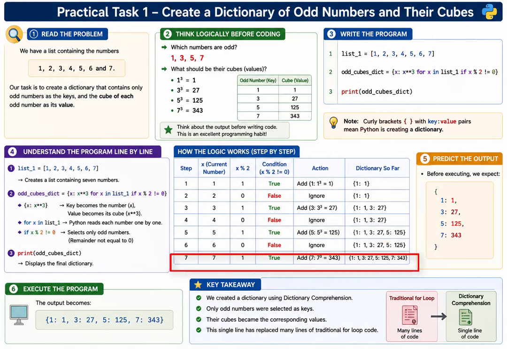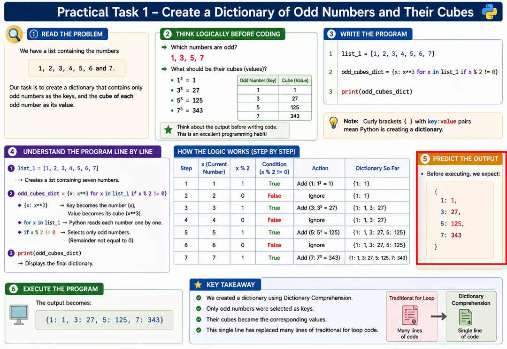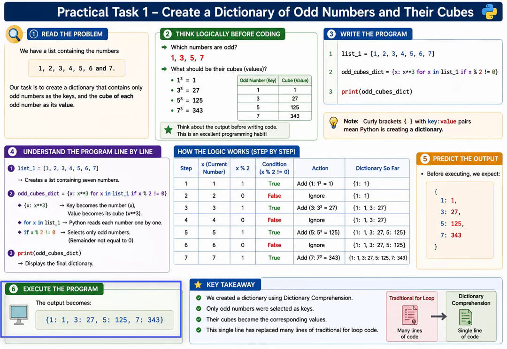Now, before executing the program, tell me once again what output you expect. Exactly. 1 maps to 1, 3 maps to 27, 5 maps to 125, 7 maps to 343. Let's execute the program. The output becomes exactly as expected. This single line has replaced many lines of traditional for loop code.